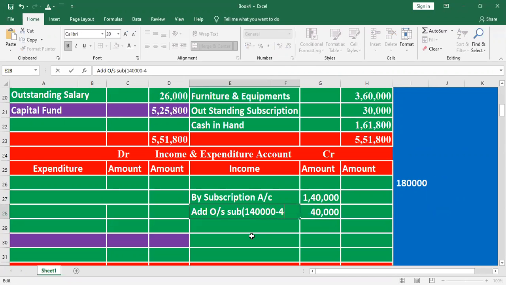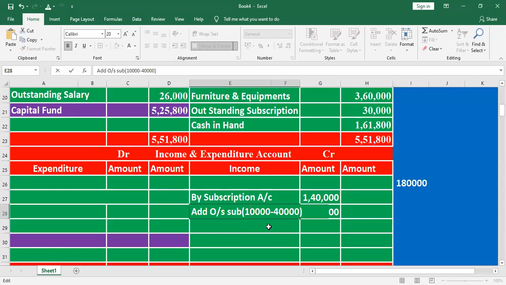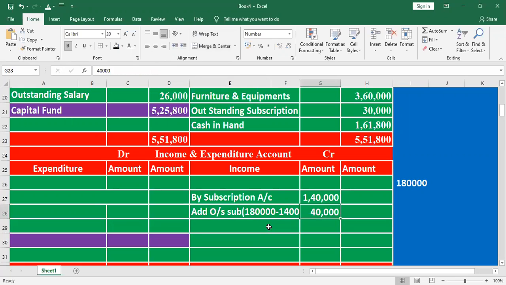So the balance outstanding is 1,80,000 minus 1,40,000. Remaining outstanding is 40,000.